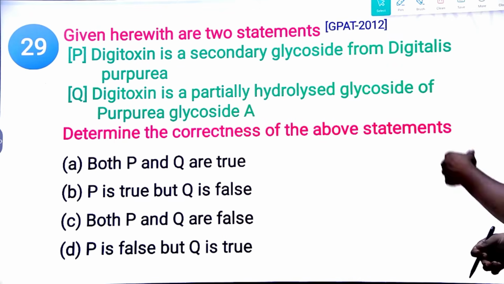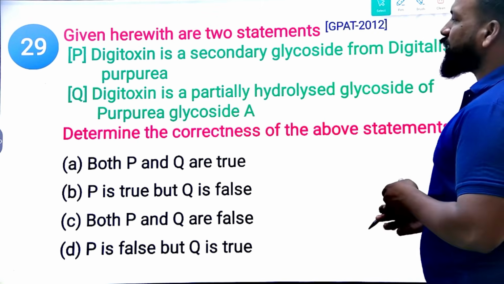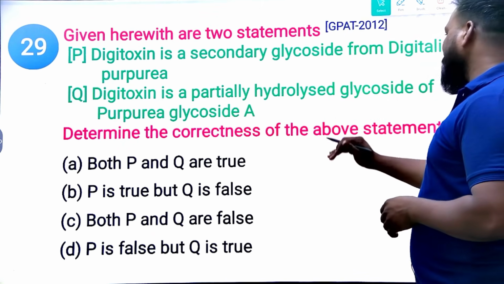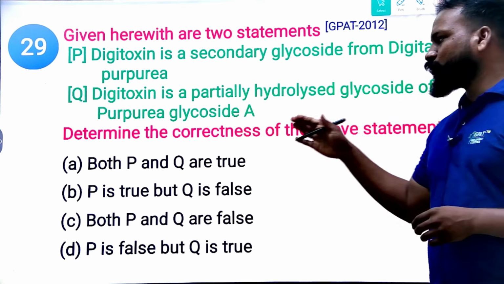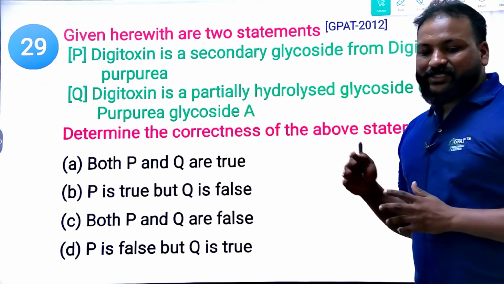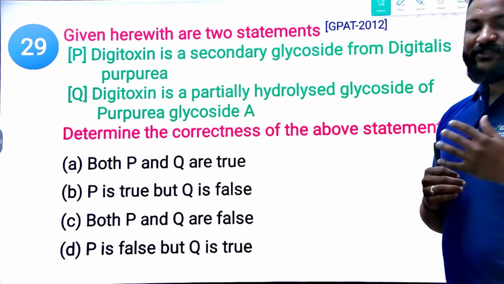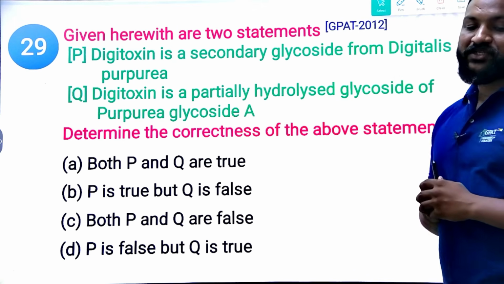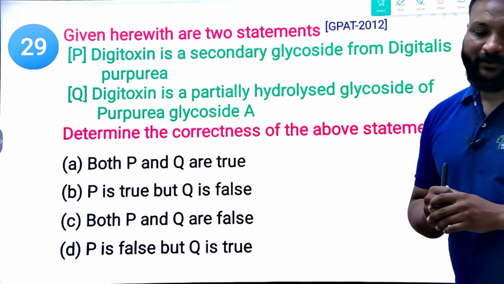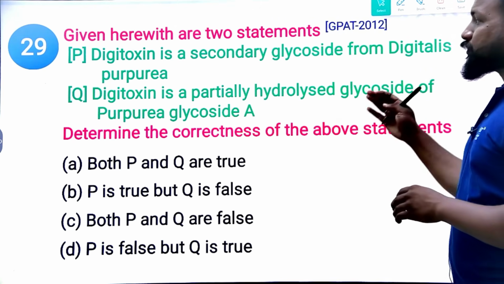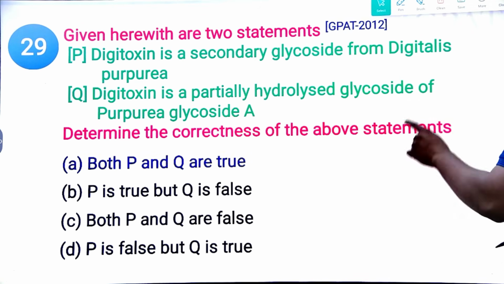Next, given here are two statements. Toxin is a secondary glycoside from Digitalis purpurea. Toxin is a partially hydrolyzed glycoside of purpurea glycoside A. Determine the correctness of the above statements. Both P and Q are correct; P is true but Q is false; both P and Q are false; P is false but Q is true. Which is the right statement? This is a 2012 question, so the right answer is that P and Q are true.